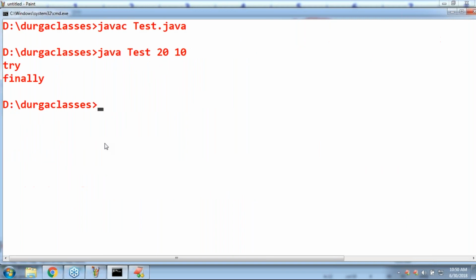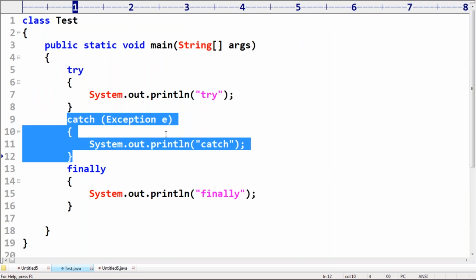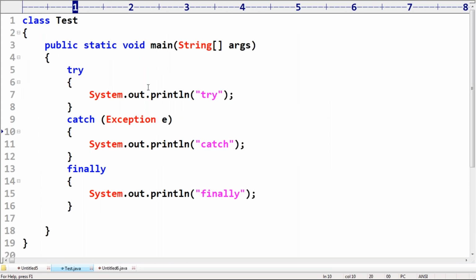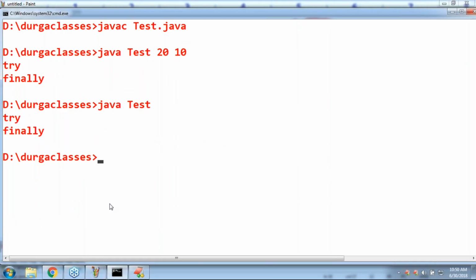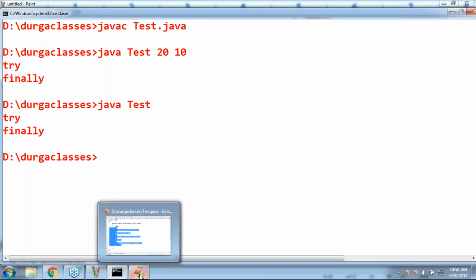What is the answer? Try followed by finally. Like this we are going to get. We are not required to pass command line arguments; that example already completed. Try followed by finally. Now my point is, if there is no exception, the finally block will be executed.